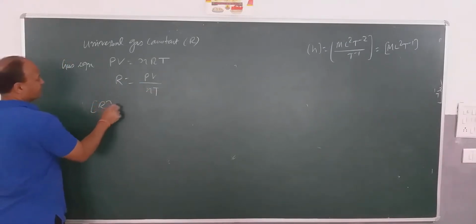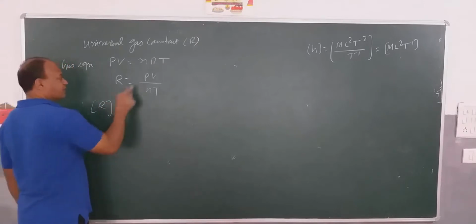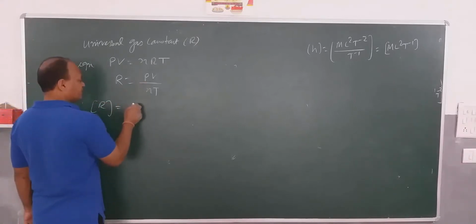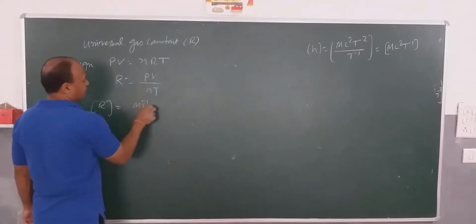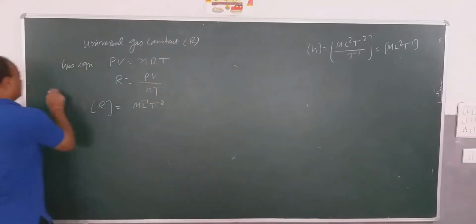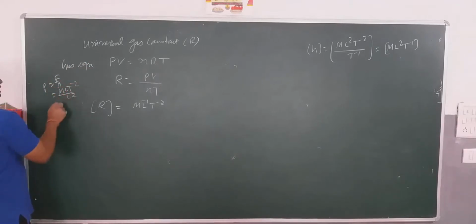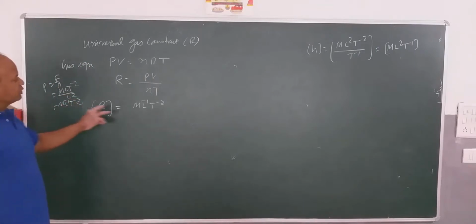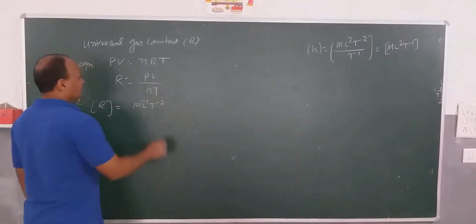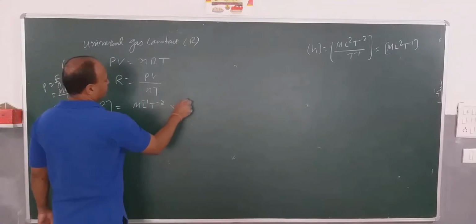the dimension formula for P, pressure, M L to the power minus 1 T to the power minus 2. We already derived it from P is equal to F by A, that is M L T to the power minus 2 divided by L square. If you have any confusion, you can always derive it on the spot. There is no need to worry. So pressure we know, volume we know is L cube.